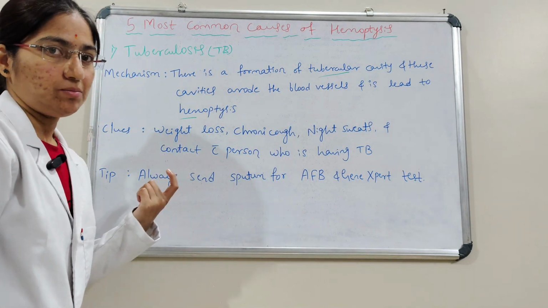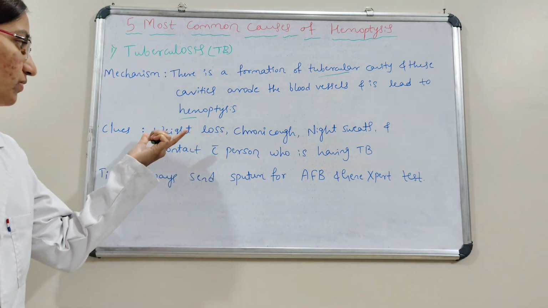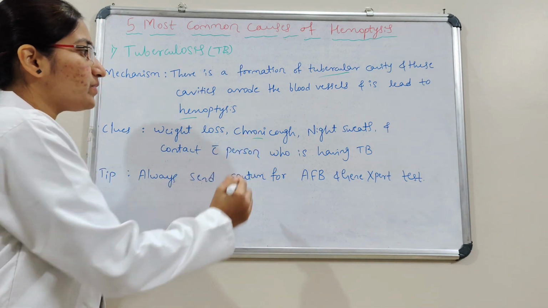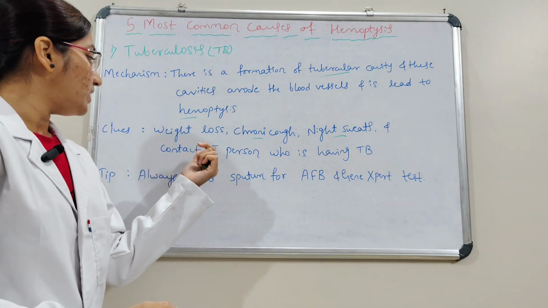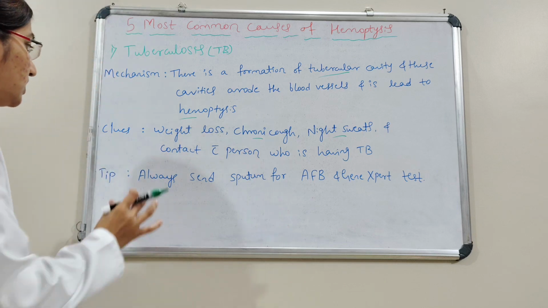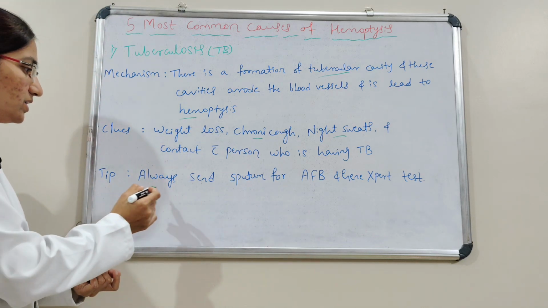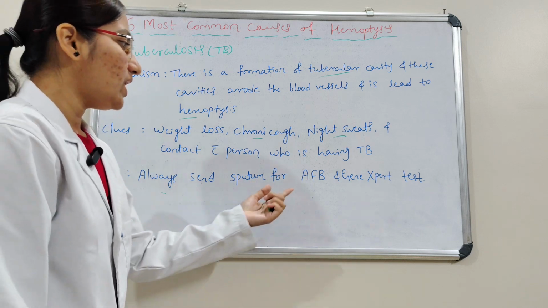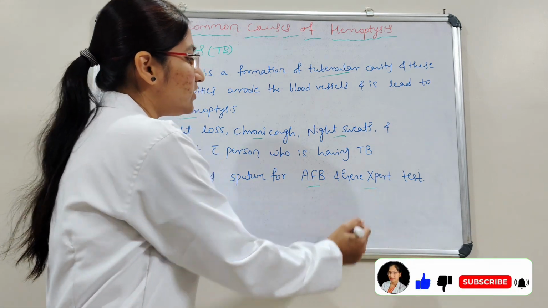This is the mechanism. And then next we will see the clues for the diagnosis. Here weight loss, chronic cough, and night sweats, and also contact with a person who is having TB, an infected person, are the clues for diagnosis. And then next we will see the tip. That is, always send sputum for acid-fast bacilli, and then GeneXpert test.